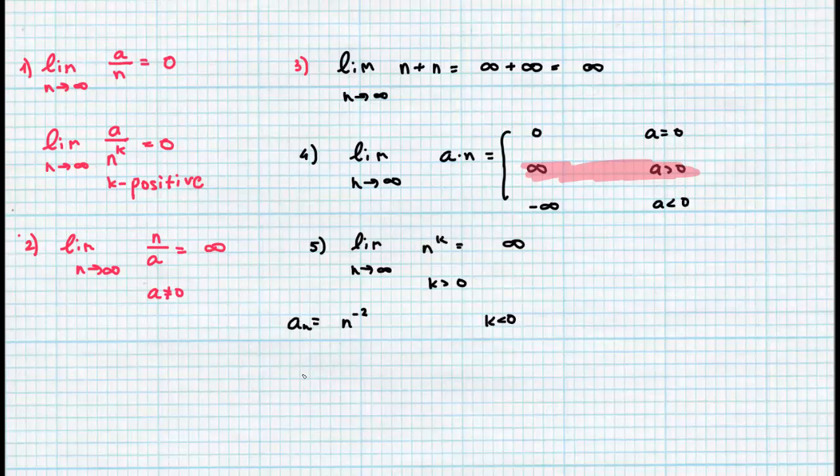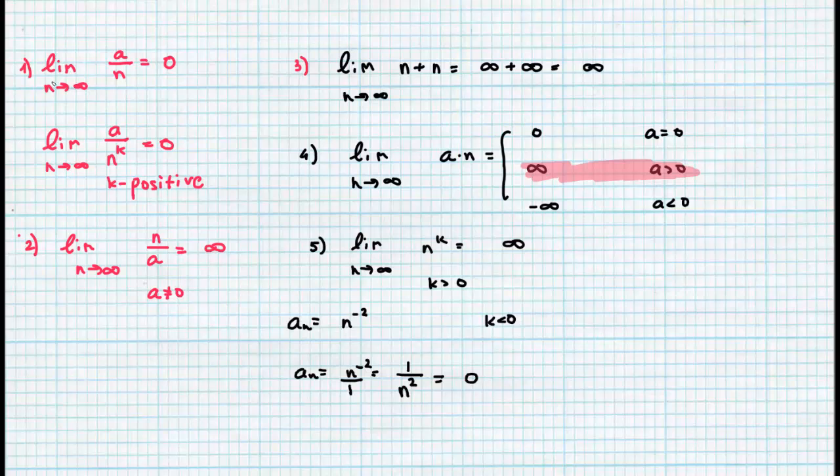We can use algebra: n to the power of minus 2 means we invert the numerator and denominator. We can write 1, and then we invert and write 1 divided by n to the positive power, which is 2. And we know that if we have a small number divided by n to any positive power, we will always get 0.